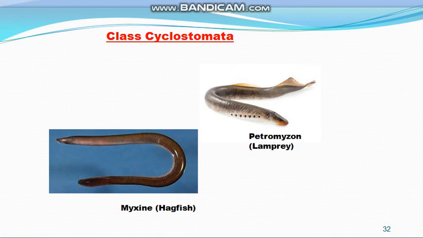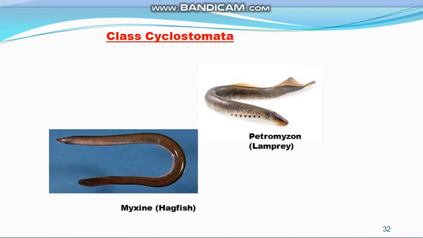The cranium and the vertebral column are cartilaginous and not bony. Respiration is by gill slits, because they live in water. Circulation is of closed type. The heart in cyclostomes is two chambered. There is only a single gonad, and fertilization is external, that is, in water.